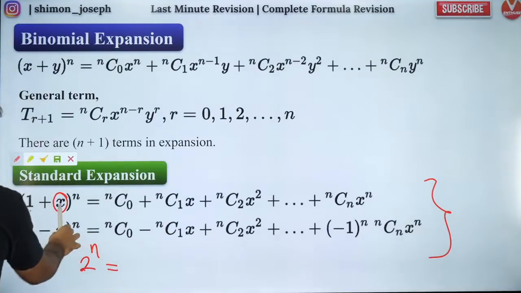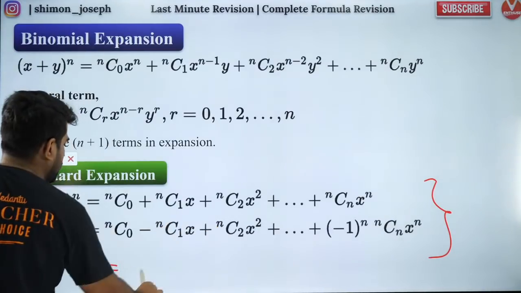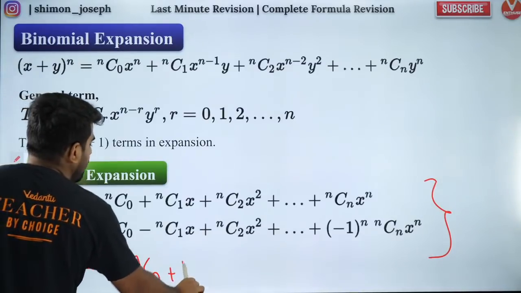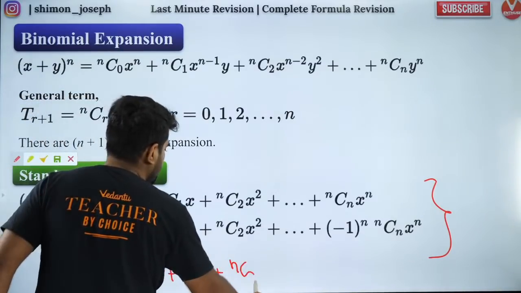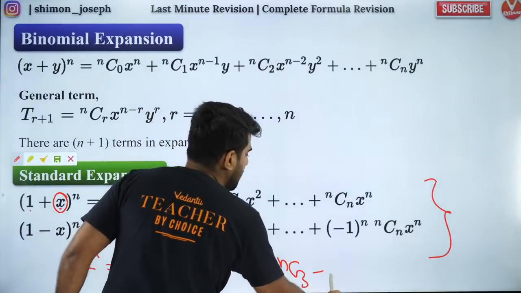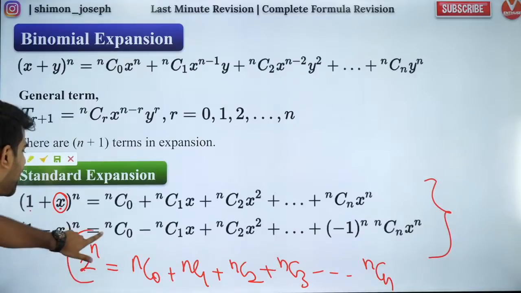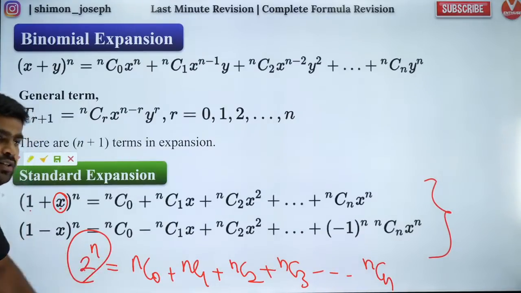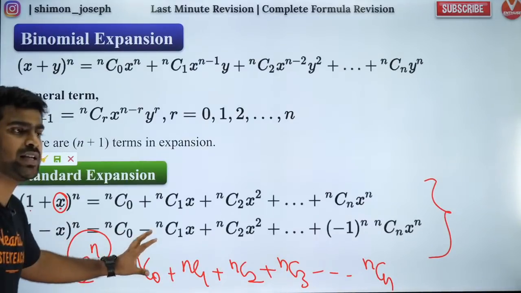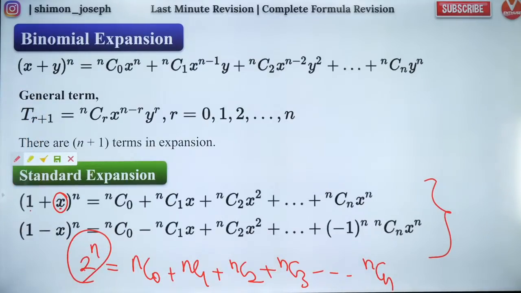That will be equal to what? I put x equal to 1. So if I put x equal to 1, I will get the sum of all the binomial coefficients. So what is that? Sum of all the binomial coefficients of an expansion is equal to 2 to the power n, where n is the index. Are you all clear with it? So very nice concept. I hope you guys are all making a note of it.